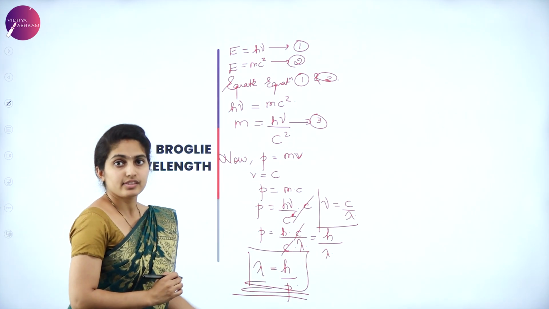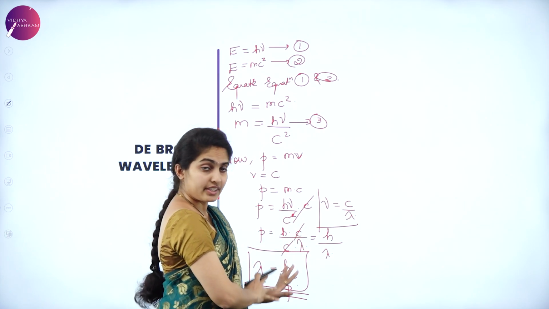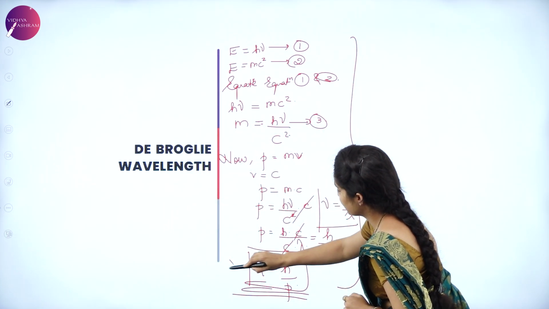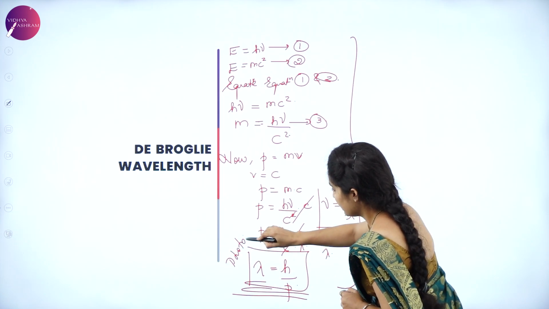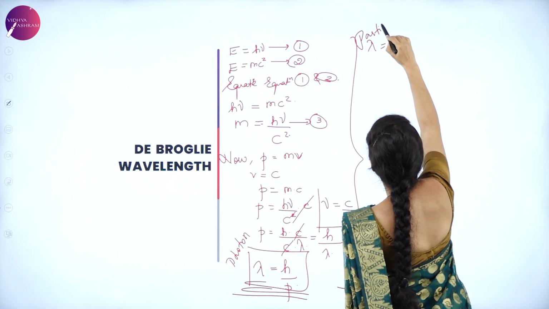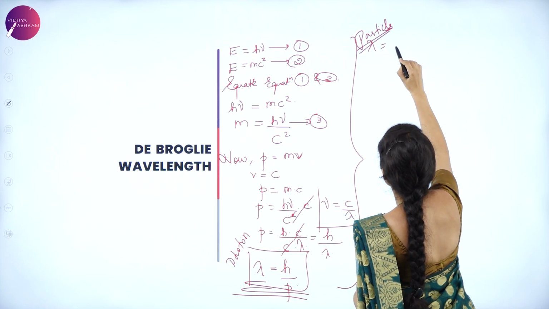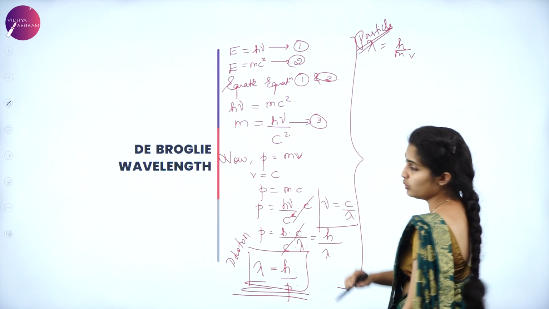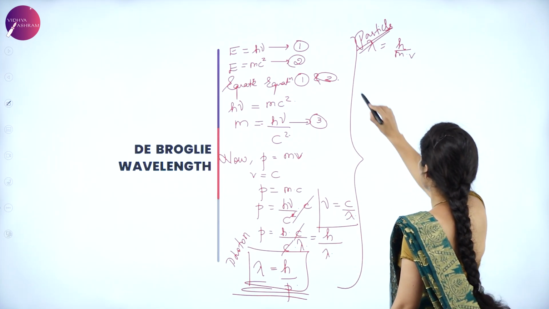Having so many concepts, we also know that this is for the photon, and for the particle the equation turns out to be lambda is equal to h divided by, instead of p, we can write it as m into v.